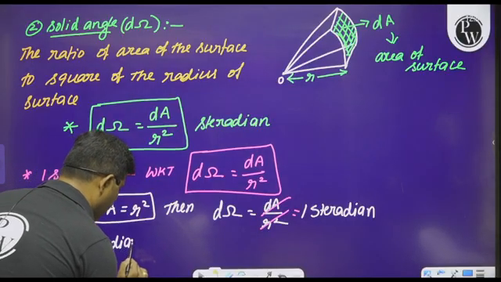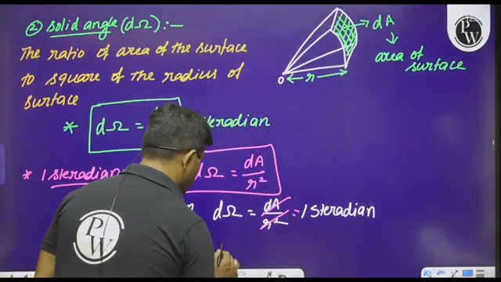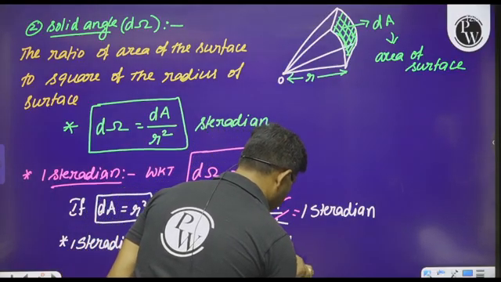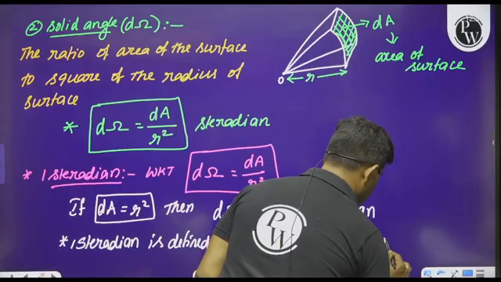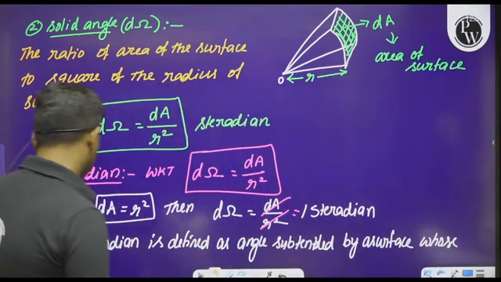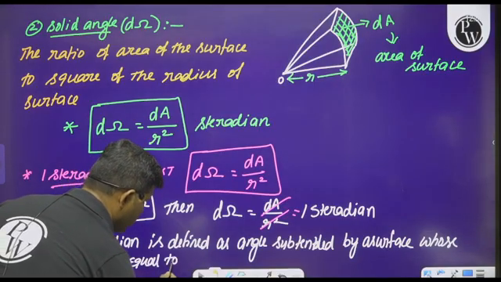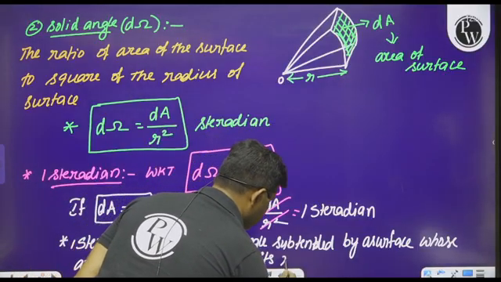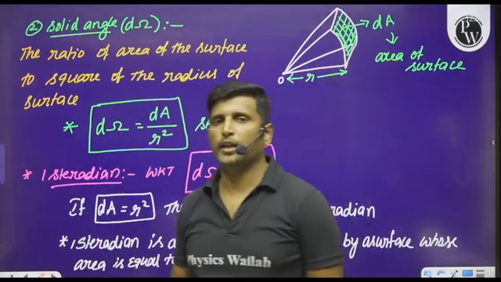One steradian is defined as the angle subtended by a surface whose area is equal to the square of its radius. This is how we can give the definition of the steradian.